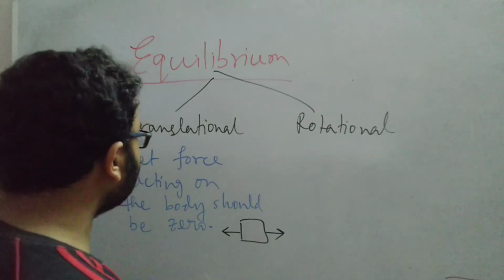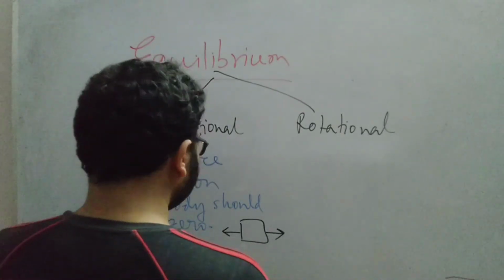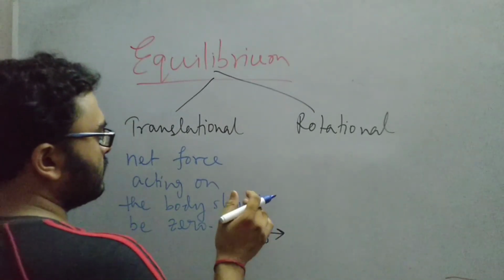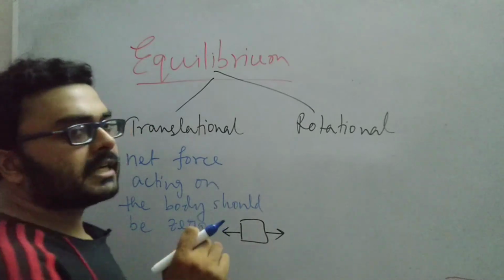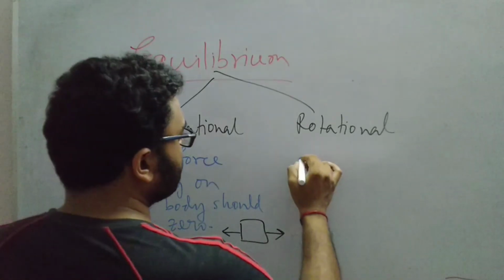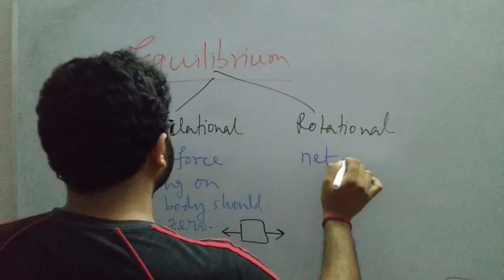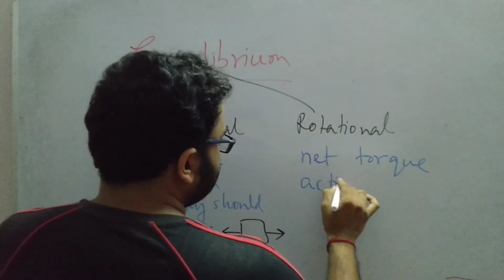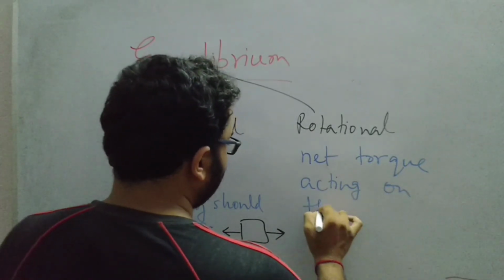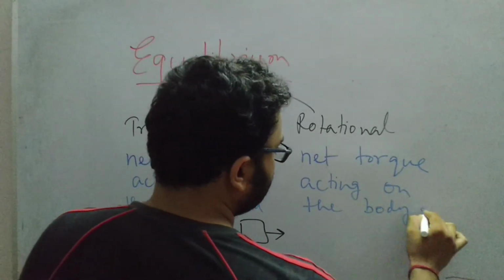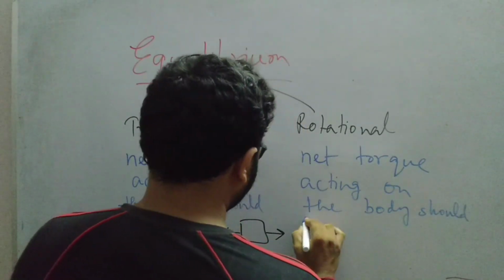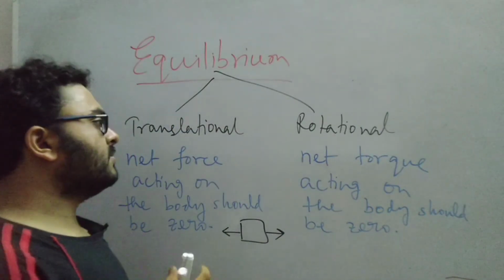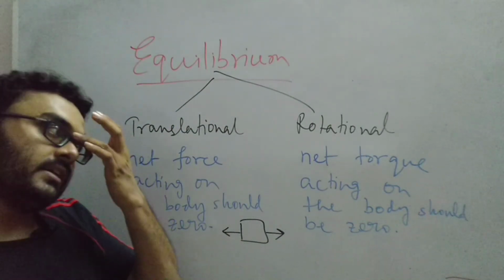Likewise, what is rotational equilibrium? Rotational equilibrium exists when the net torque acting on the body is 0.